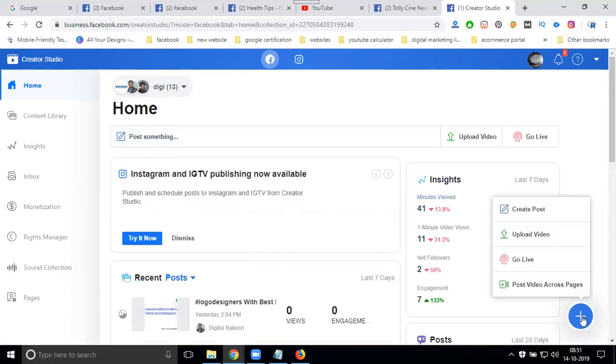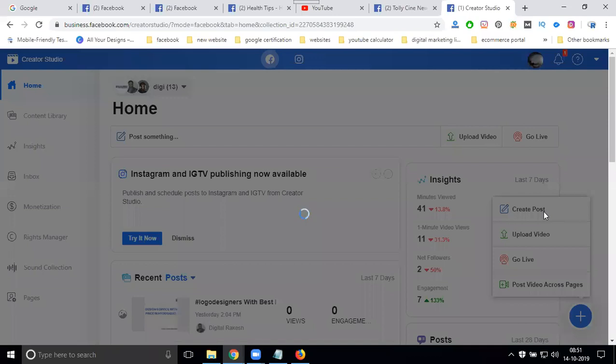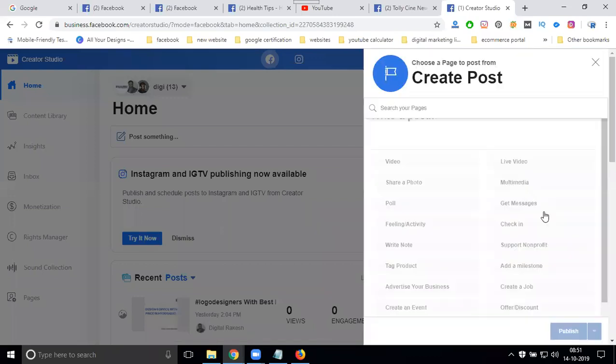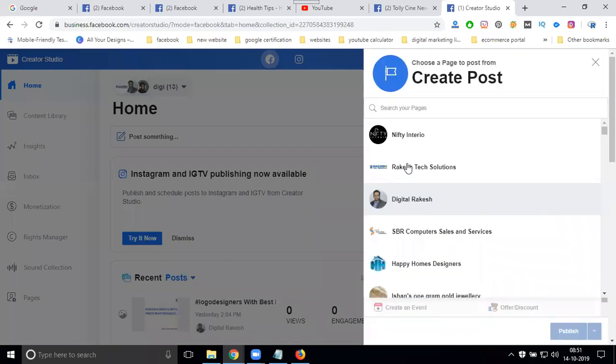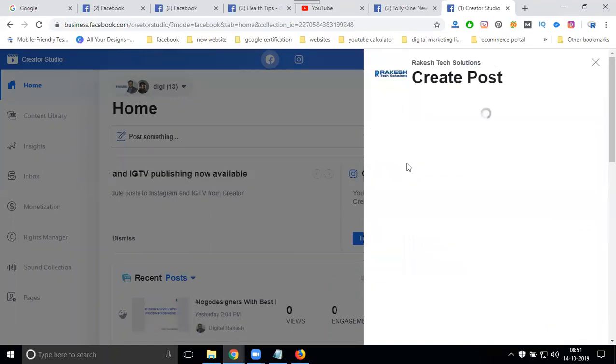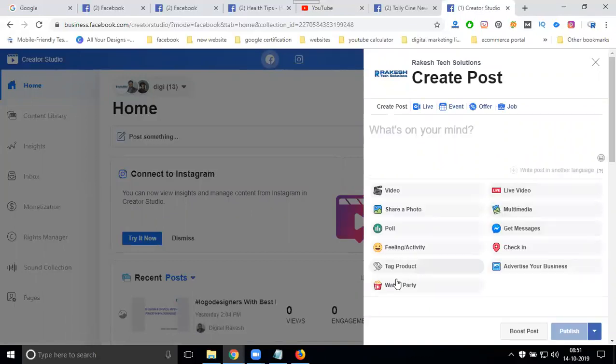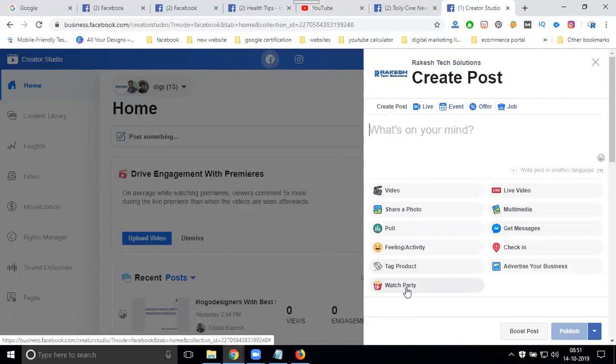Here also the option is called create post. Which page do you want to select? Select your page. It's clear. Watch Party. If you have 100 pages, no need to open them one by one. Just open one option called Facebook Creator Studio.